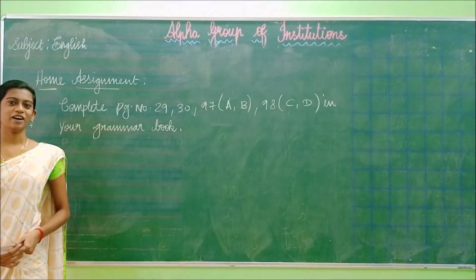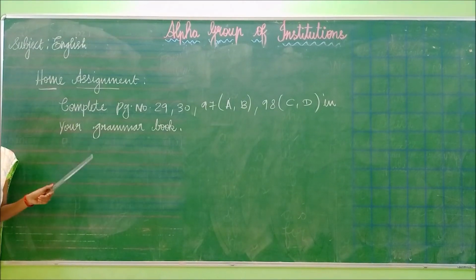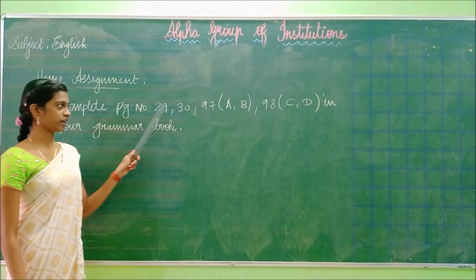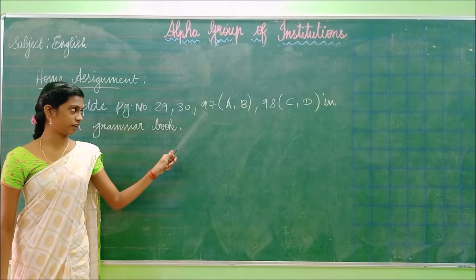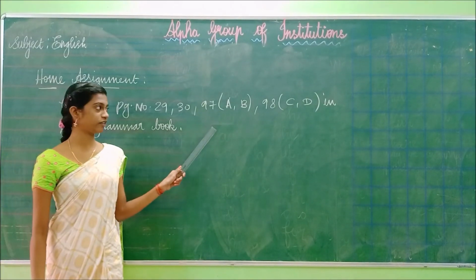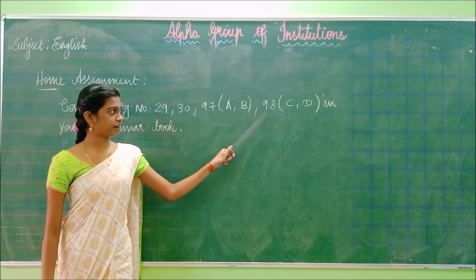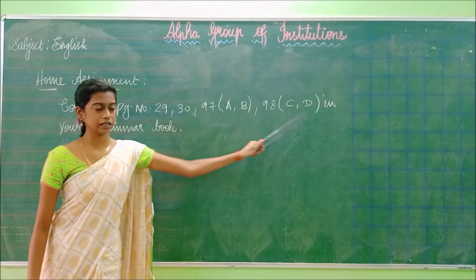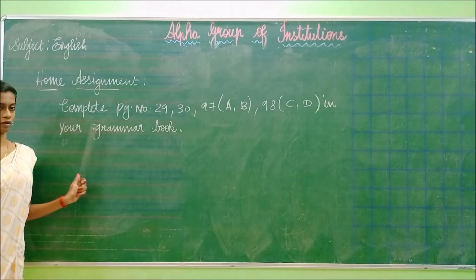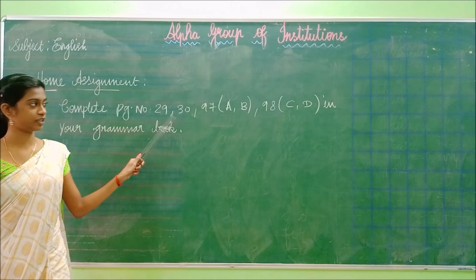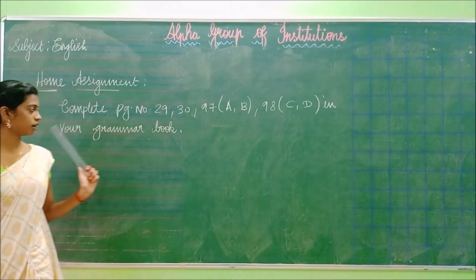Okay students, this is for your home assignment. Complete page numbers 29, 30, 97 and 98 in your grammar book. On page 97 you have to complete A and B, and on page 98 you have to complete C and D.